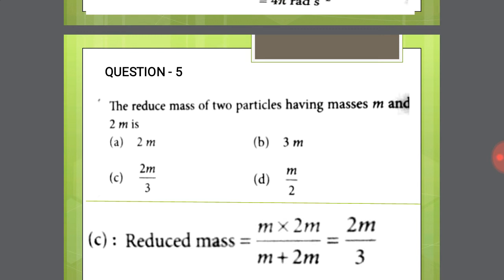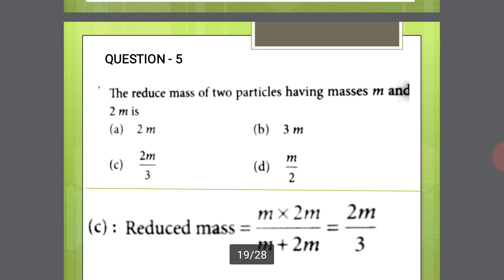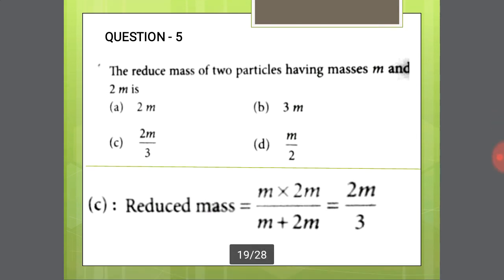By using this formula, option A 2m, option B 3m, option C 2m divided by 3, option D m divided by 2. So reduced mass is m times 2m divided by m plus 2m. Simplify this equation, finally we get 2m divided by 3. So option C is the right answer.